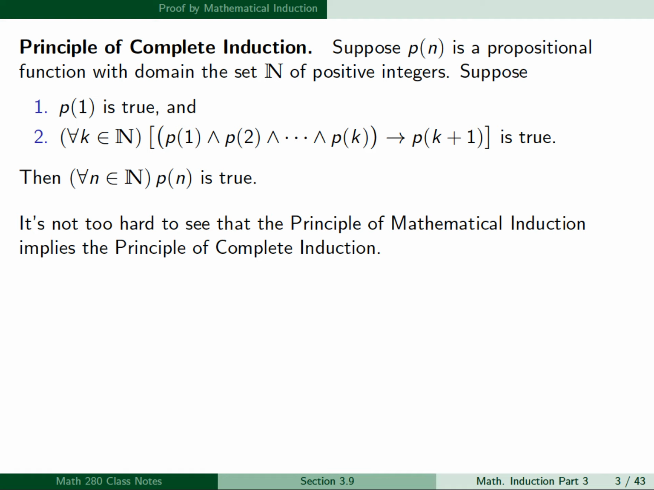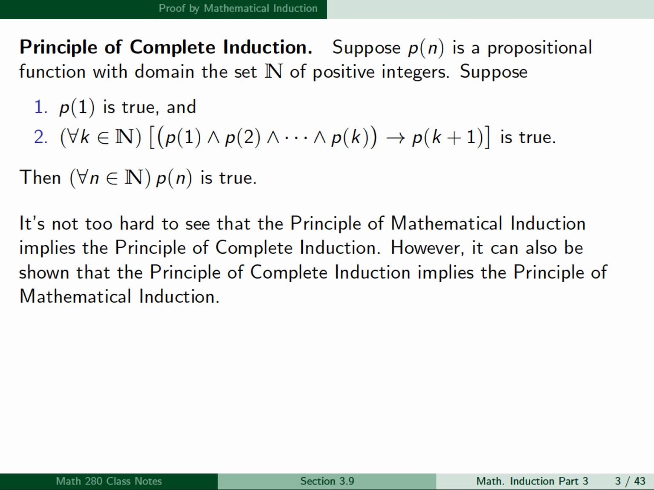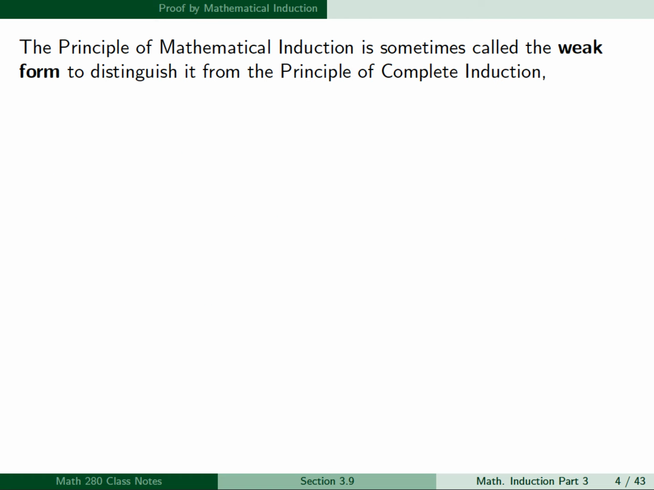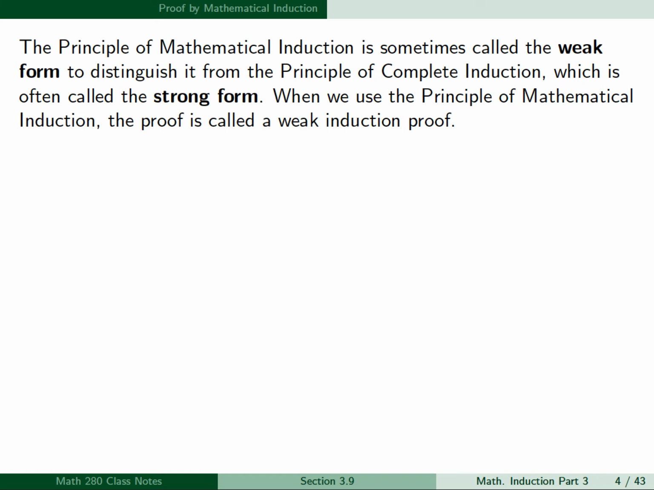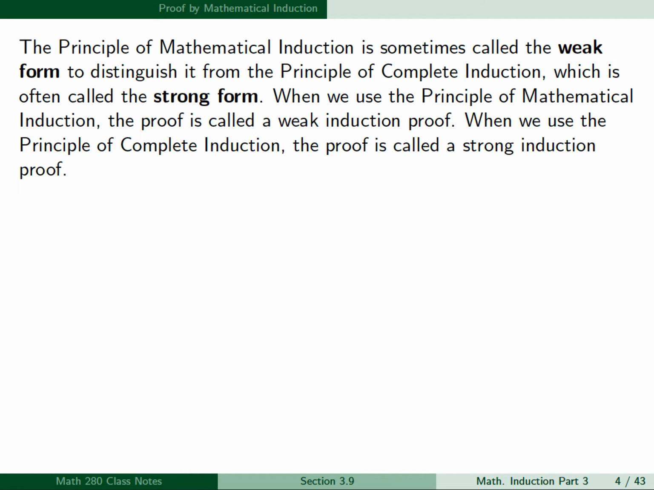It's not too hard to see that the principle of math induction implies the principle of complete induction. However, it can also be shown that the principle of complete induction implies the principle of math induction. Therefore, the two principles are logically equivalent. Now, the principle of mathematical induction is sometimes called the weak form to distinguish it from the principle of complete induction, which is often called the strong form. When we use the principle of mathematical induction, the proof is called a weak induction proof. When we use the principle of complete induction, the proof is called a strong induction proof.